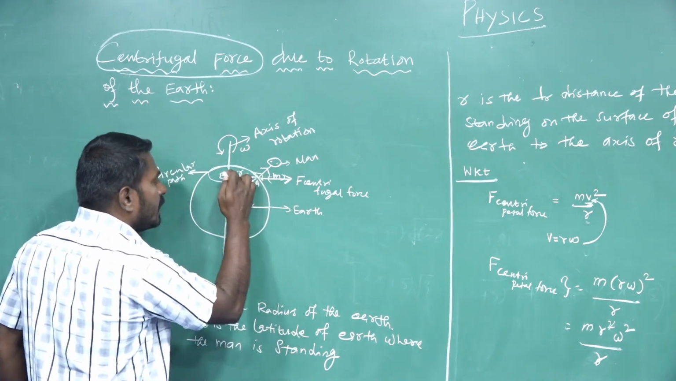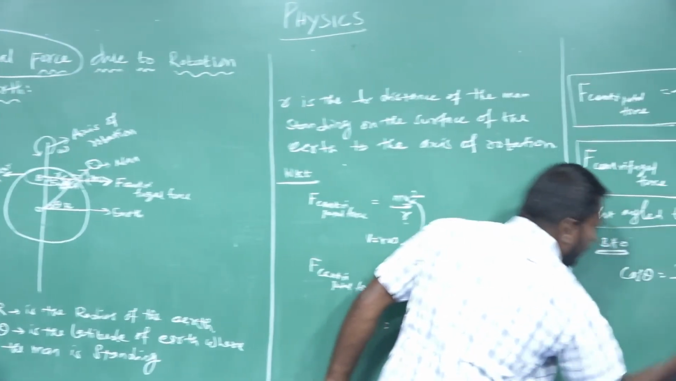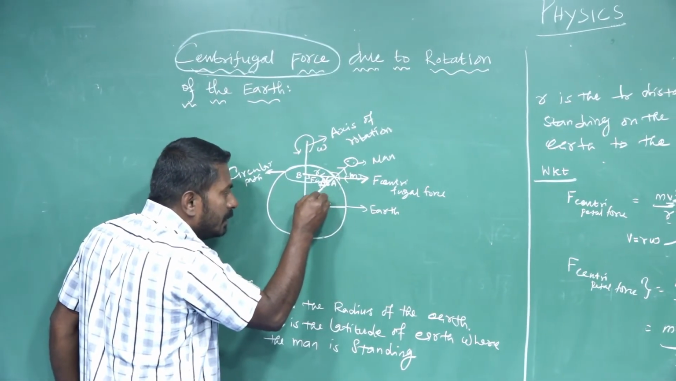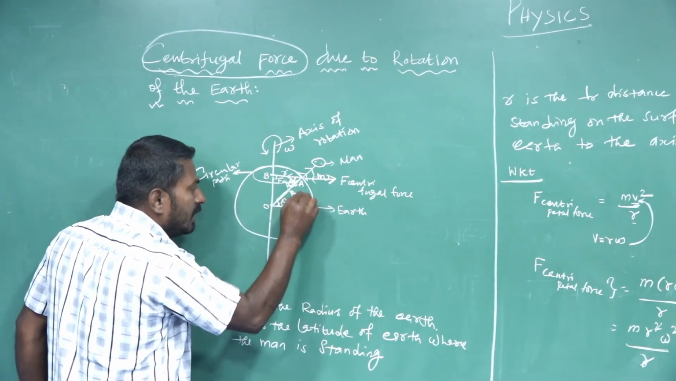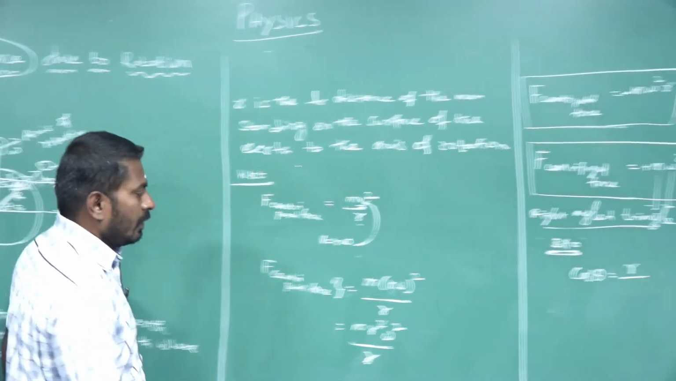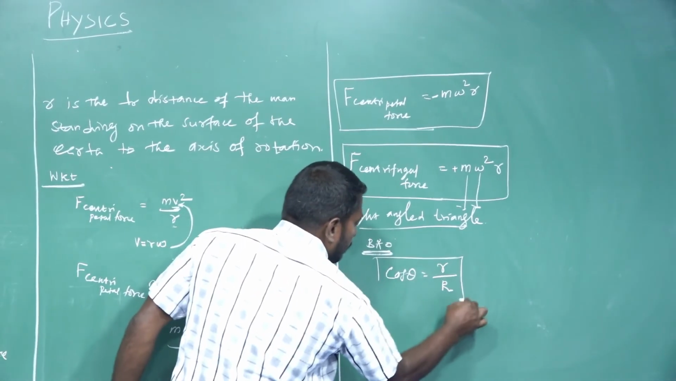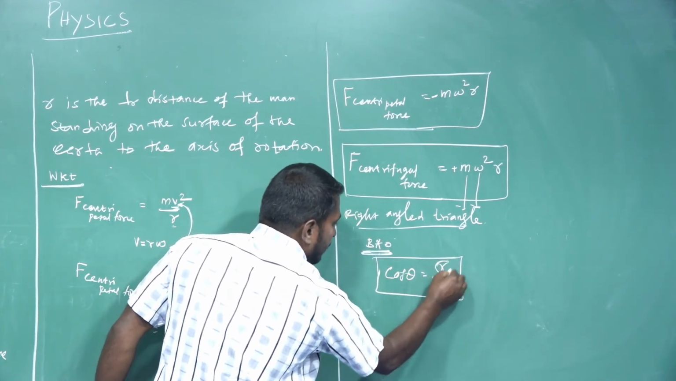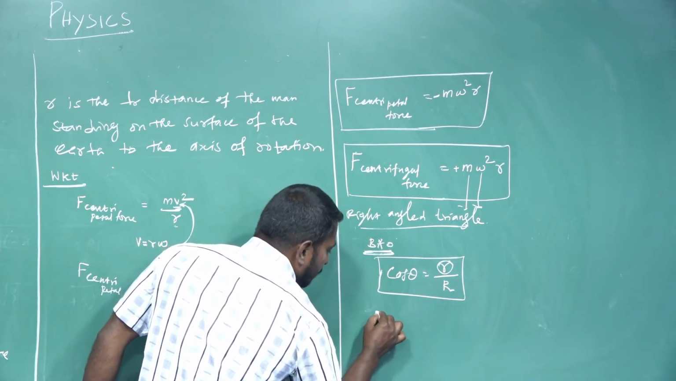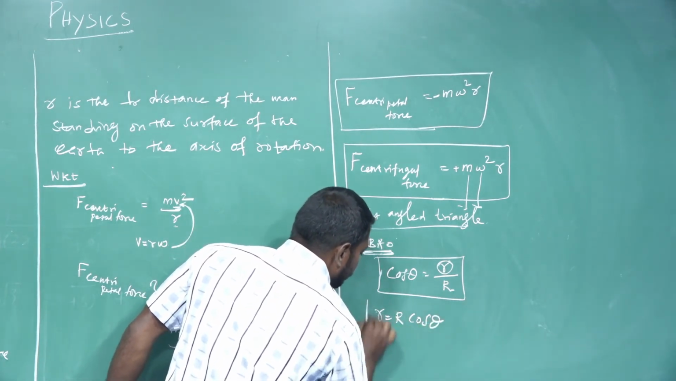Cos theta is the adjacent side divided by the hypotenuse. So the adjacent side is small r, divided by the hypotenuse, which is the radius of the earth, capital R. From this equation, the radius of the circular path described by a man standing on the surface of the earth is small r equal to capital R cos theta.